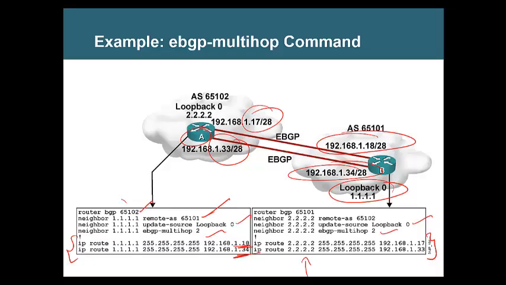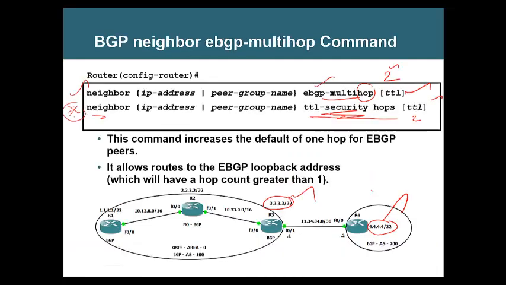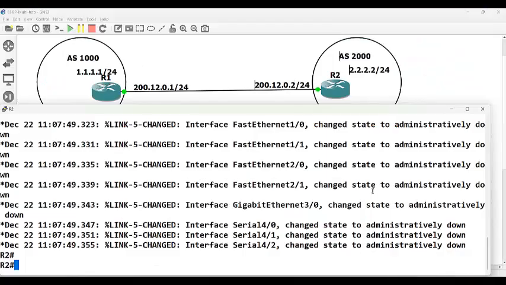The command is EBGP multihop 2. Or there's another command, more secure than this, TTL security hop. The second command you can use. So I'm going to demonstrate this. Are you ready?